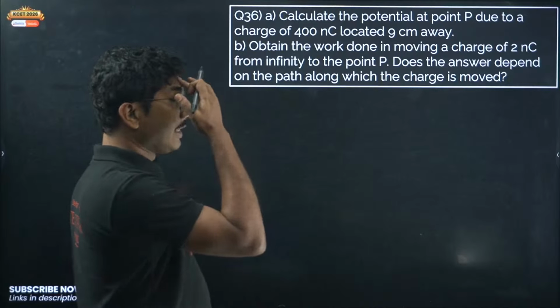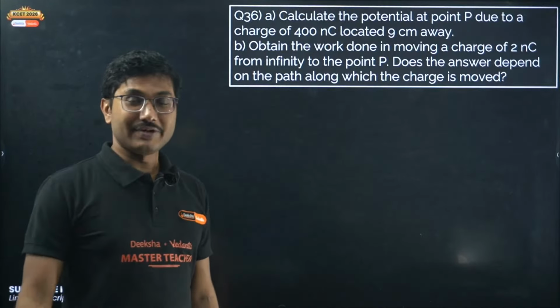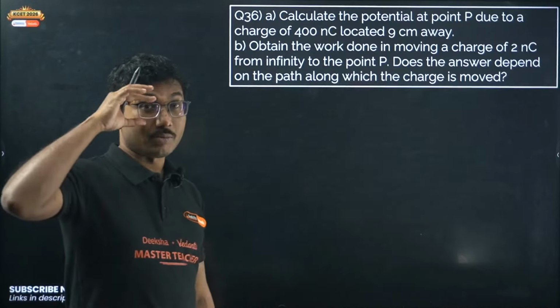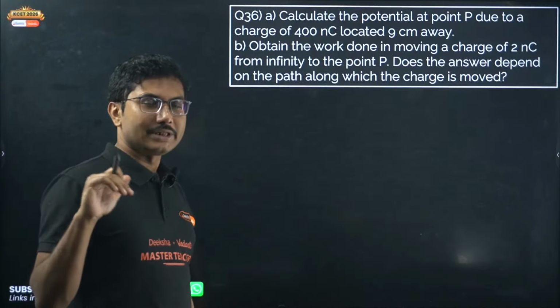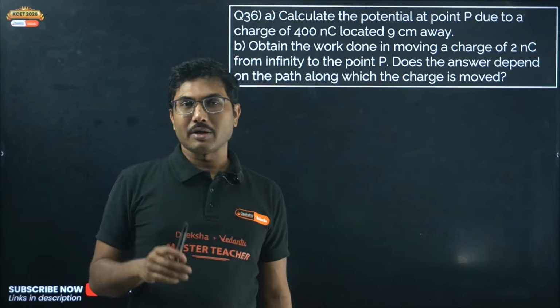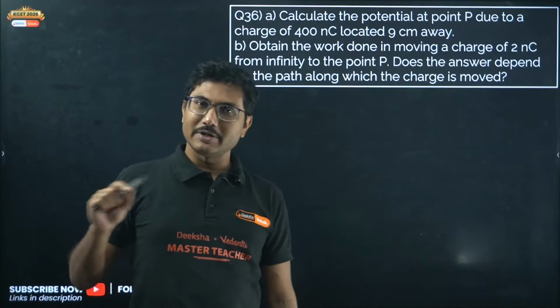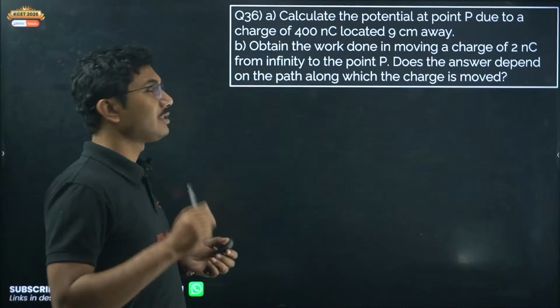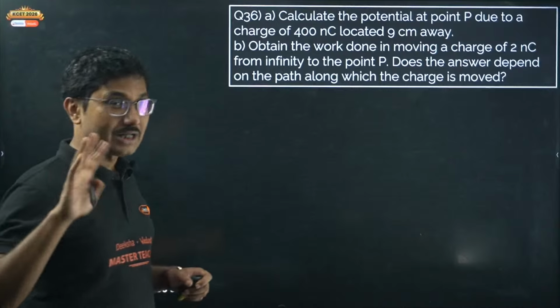If the derivation is coming from electric charges and field, which is probable because last year the derivation was asked from electric potential, so this year you might get a question in your paper 1. You will get a question from electric charges and field as a derivation, and a numerical question will come from electric potential. There is a 60-40% chance.